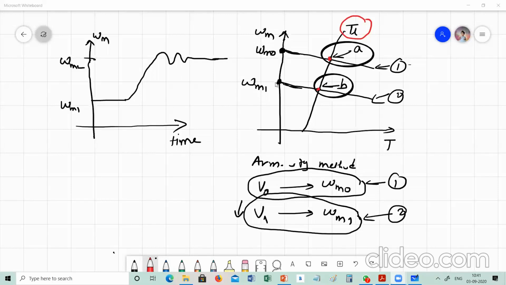It means the drive must be able to give a number of characteristics: characteristic 1, 2, and similarly there must be a characteristic number 3, so that each time the operating point will be an equilibrium point, where T is equal to TL. It is possible.